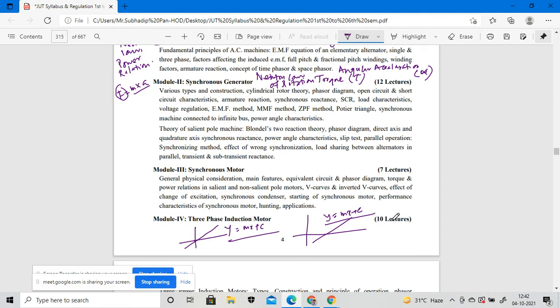Does anyone know Fourier transformation, Laplace transformation? So a little bit. Okay.